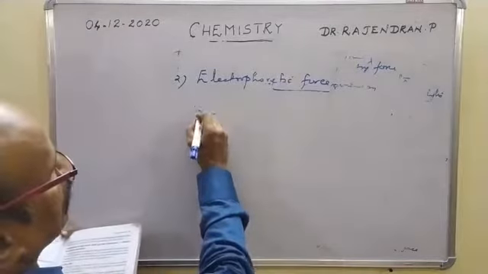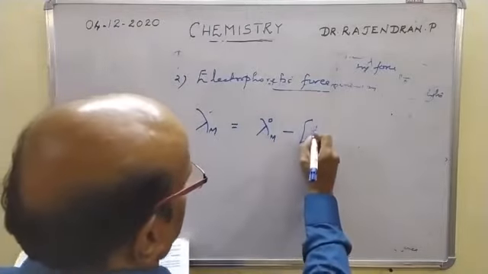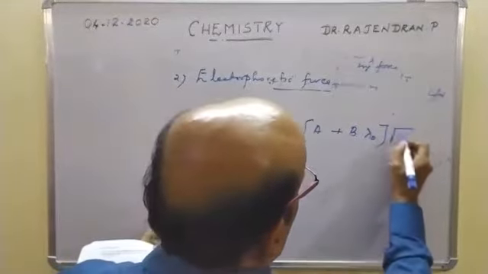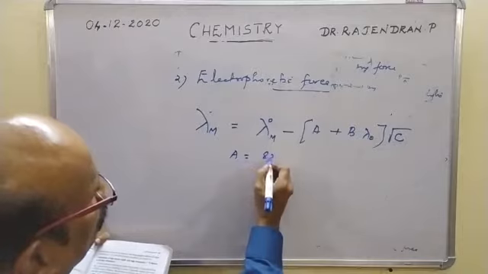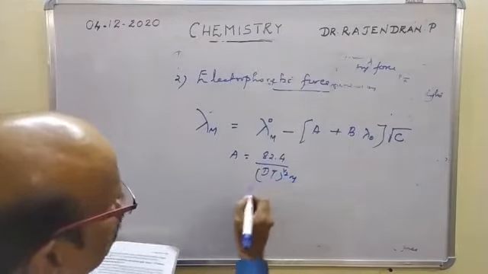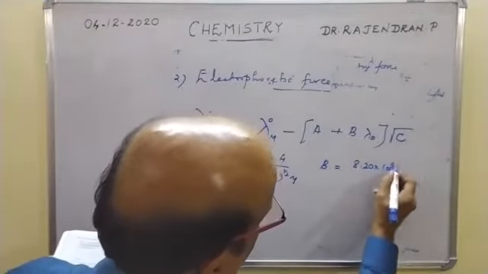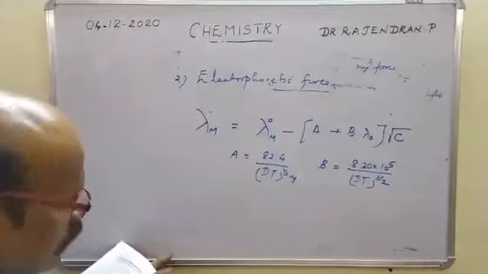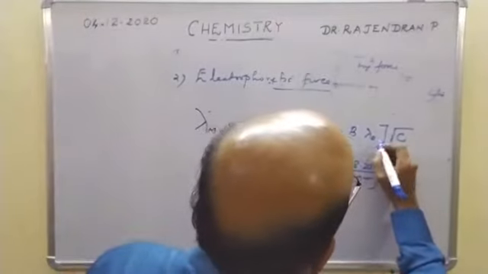The molar conductance of the electrolyte, lambda m, is equal to lambda 0 m minus (A + B lambda 0 m) into the square root of c, where the constant A is equal to 82.4 divided by (DT)^(1/2) into eta, and the constant B is equal to 8.20 × 10^5 divided by (DT)^(3/2).